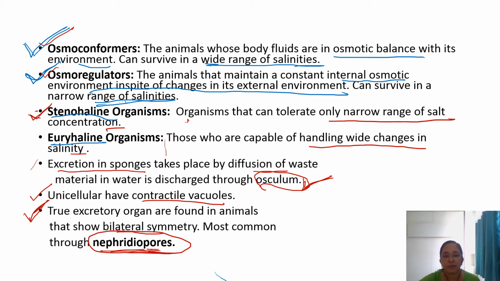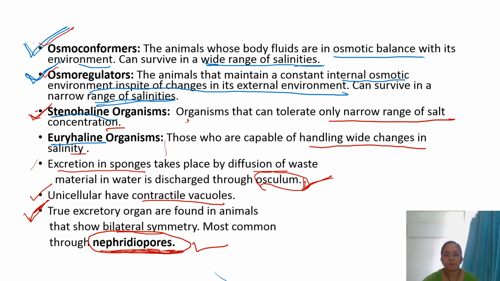Now we will study a little bit in detail about the nephridia. So here we have studied osmoconformers and osmoregulators. Stenohaline, they are osmoregulators, and euryhaline, they are osmoconformers, because osmoconformers can survive in a wide range of salinities. Fine.